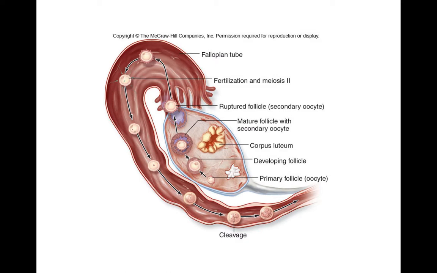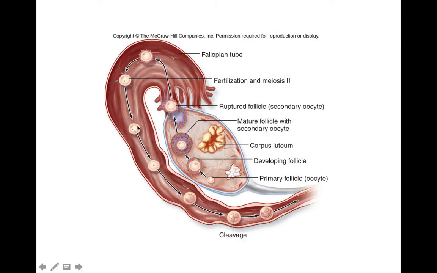Now what we have to look at are the different phases here. We have the primary follicle that develops into the follicle. We have a mature follicle and the secondary oocyte. Then if fertilization takes place, it's going to take place over here, but an egg gets released into the fallopian tube each time. If fertilization doesn't occur, it just gets reabsorbed back into the fallopian tubes.